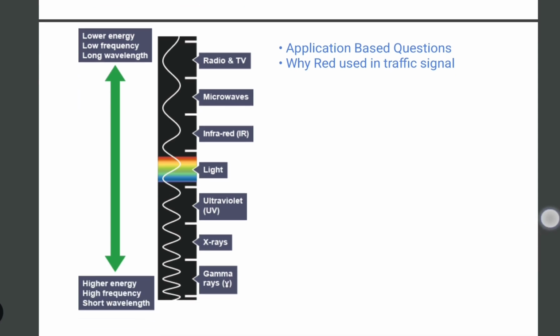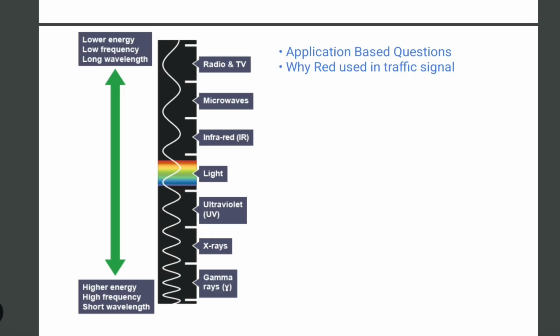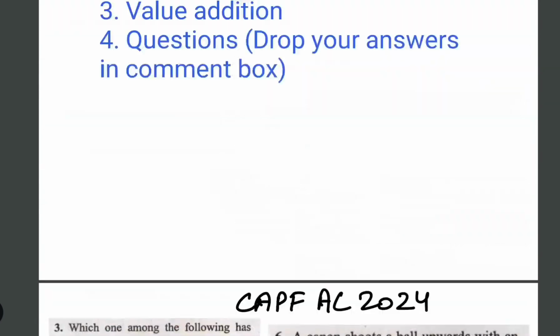So this is the spectrum of EM waves. Just remember the order of these waves, and that way you will easily tackle these questions. The first question which you will have to answer in the comment box is: why do we use red as a traffic signal? Okay, so let's move ahead with the second question.